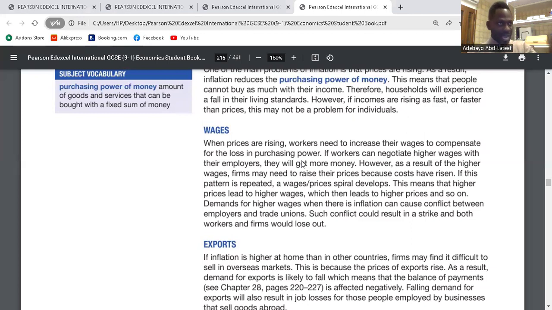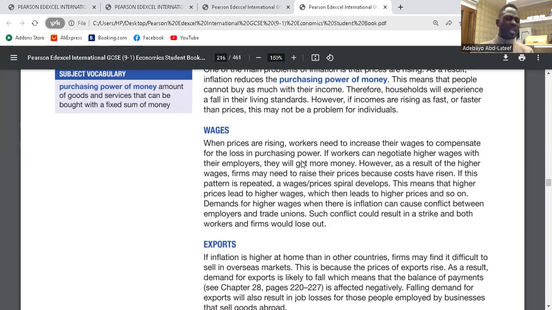So higher prices make you pressurize your employers to pay more. As long as your employers pay more, they transfer the high cost to the consumers. The price becomes higher. You are also a consumer, you also buy. Now you're buying at a higher price. You go back again to ask for more. That's what is called the wage-price spiral. It develops and continues on and on.